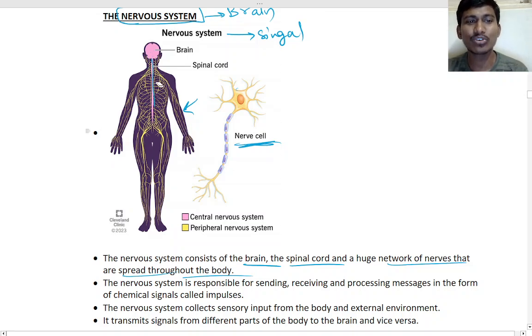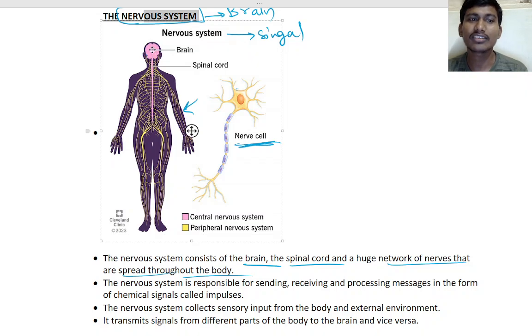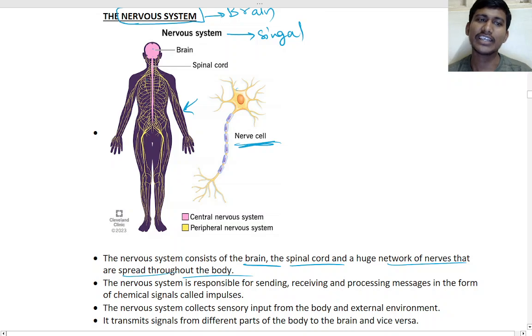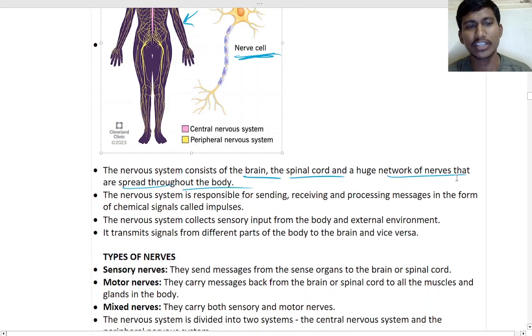The spinal cord is also very important. It helps us to be active. Yes, you should keep your spinal cord straight. That helps you in thinking, and also in retaining whatever information you study.